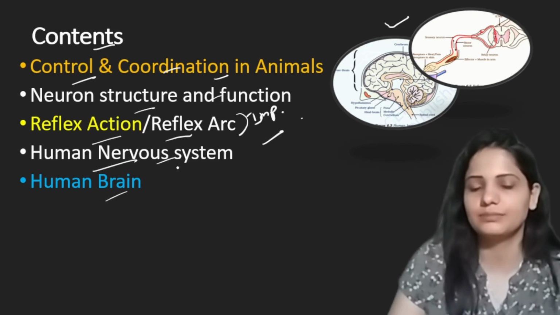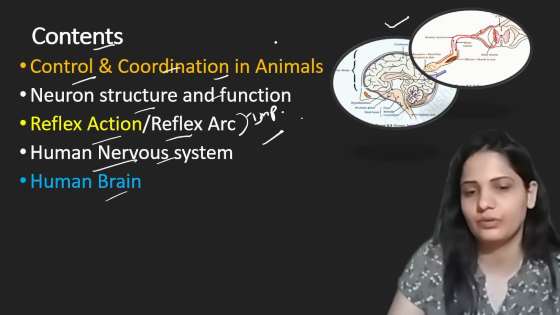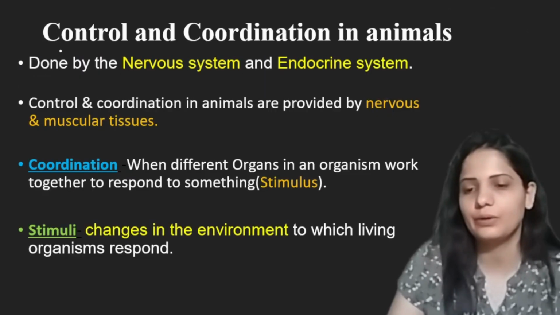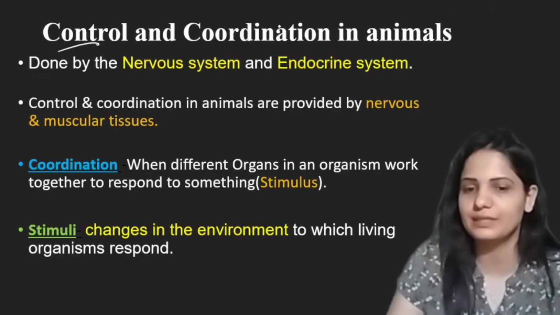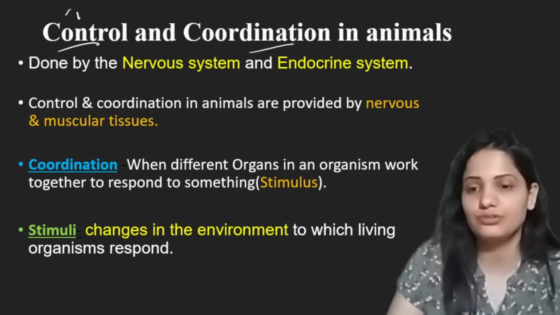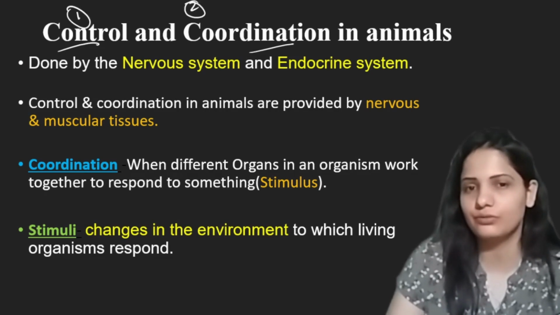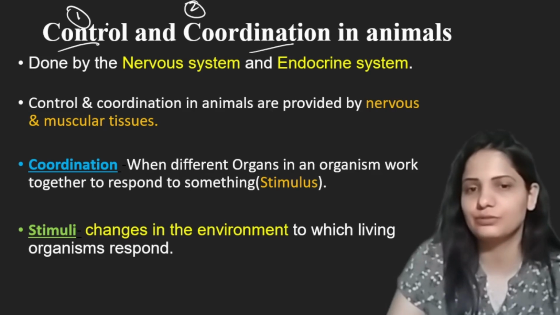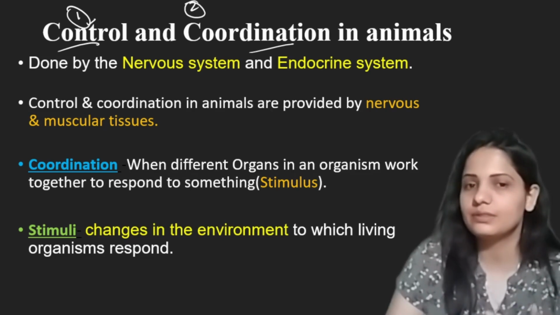These are the pictures of your NCERT. Okay, here we have this human brain. Okay, here we have this control and coordination in animals. Here we have these two words, control and coordination. What is control? Your parents control you. You should be knowing what is control. Similarly, our body controls our different responses and functions.